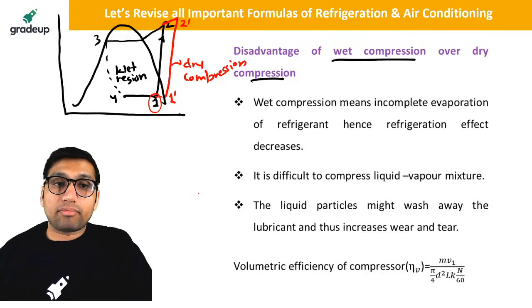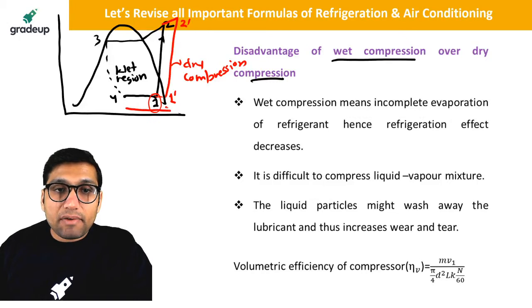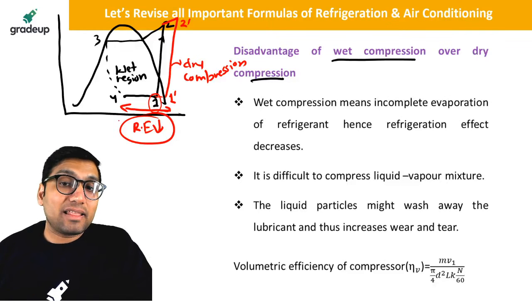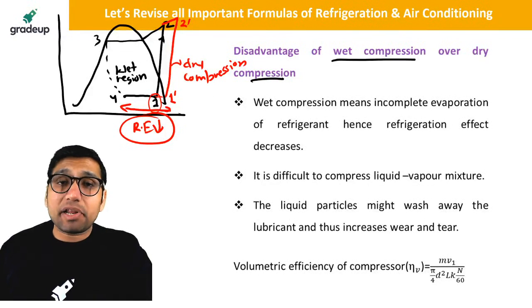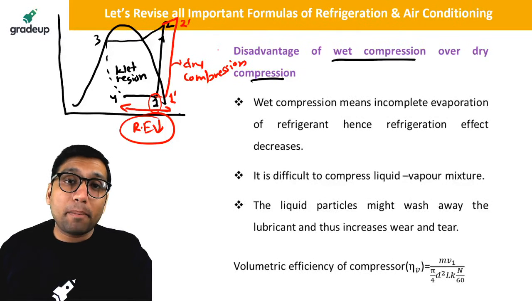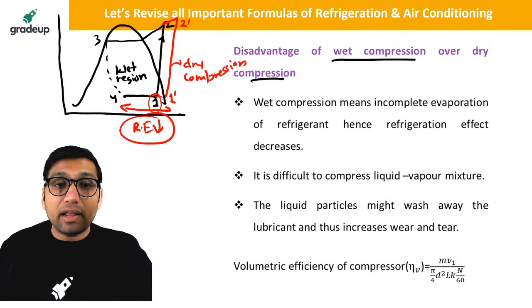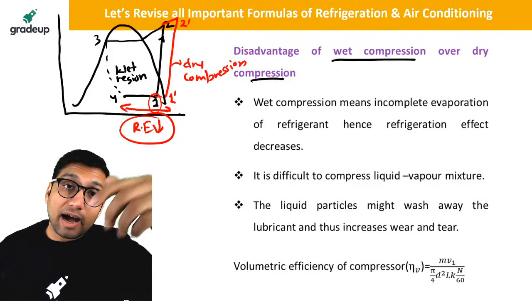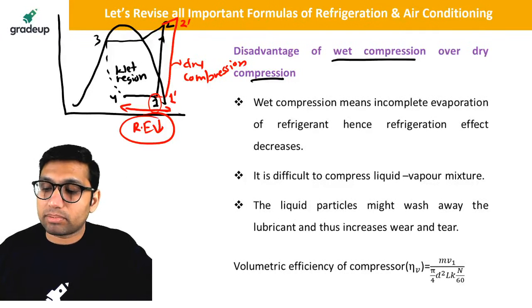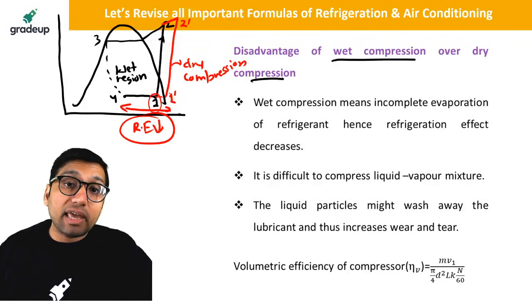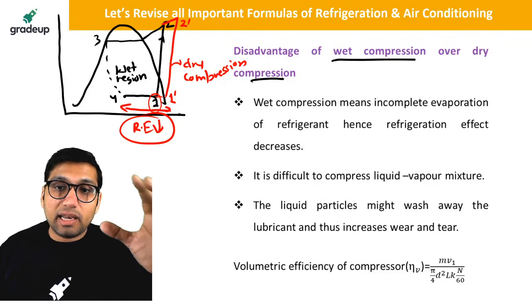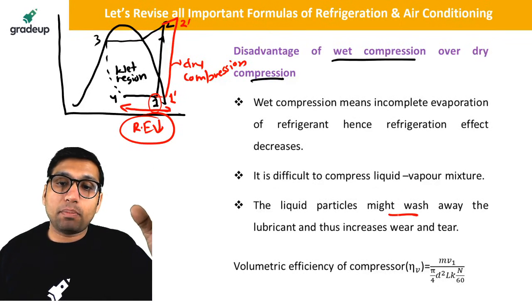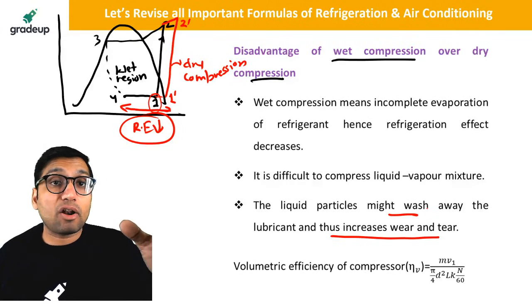So what is the disadvantage of that? The main disadvantage is that the refrigeration effect will reduce. Another disadvantage is that inside the compressor we have some lubricant to protect the compressor from wear and tear. Now if a liquid plus vapor mixture goes into the compressor, some of the lubricant can wash away along with the liquid refrigerant to the condenser and the further components of the cycle, and because of that it can cause wear and tear of the compressor.